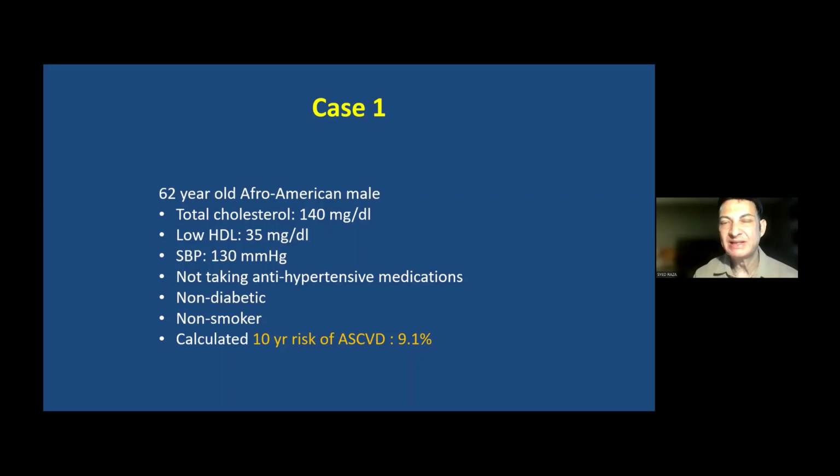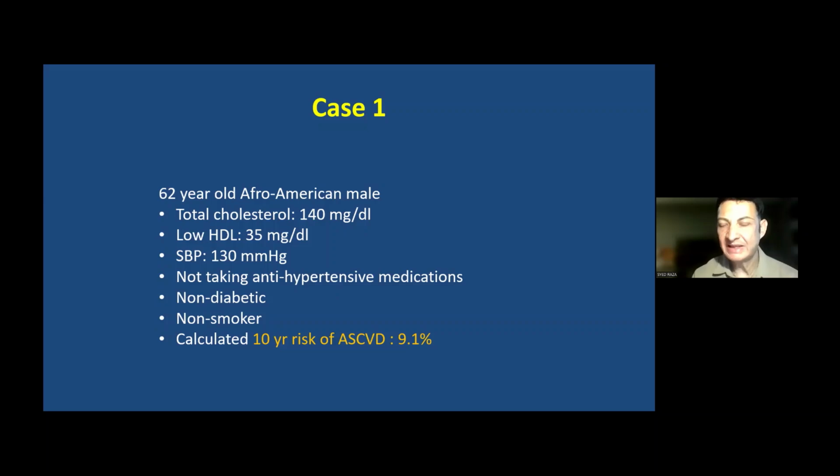Now remember, some of these risk calculators do take into account age, and that kind of changes the future risk. I mean, age is an important factor for predicting a future cardiovascular risk. So nevertheless, this gentleman's risk for future cardiovascular event is 9.1% for the next 10 years.